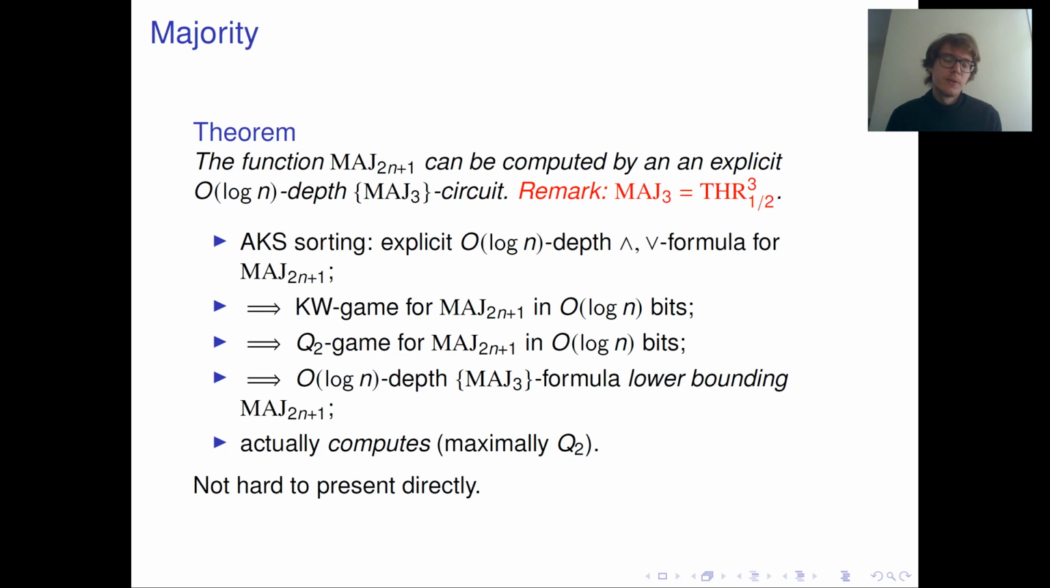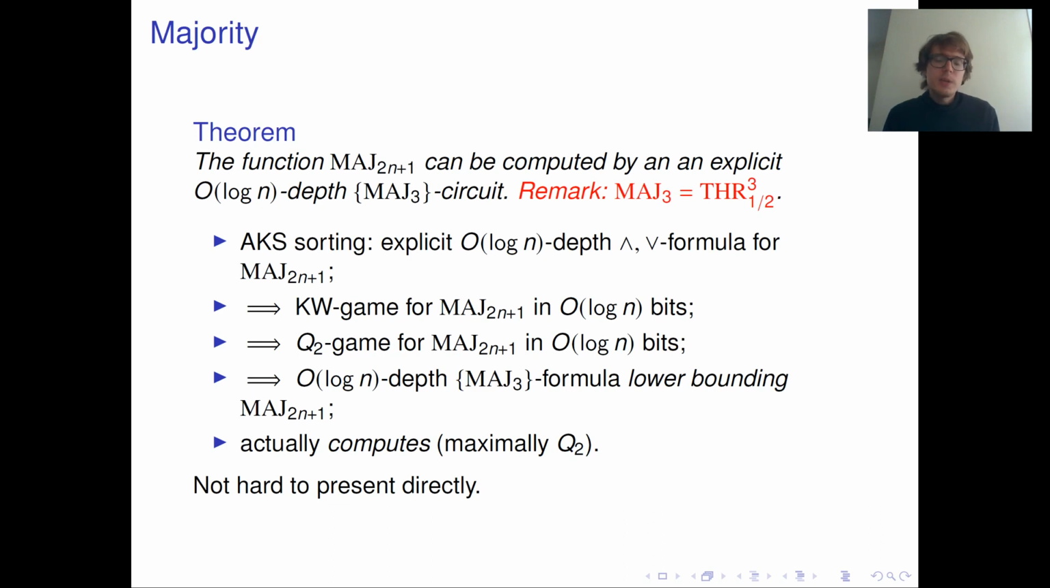Okay, there are several ways to see it. For example, one can say that the set of zeros of majority is maximally Q2. So you cannot add to the set of zeros of the majority function any more vectors so that it is again Q2. Then any formula that lower bounds majority cannot be zero on some input where majority is 1. Okay, this is actually just a simple exercise.